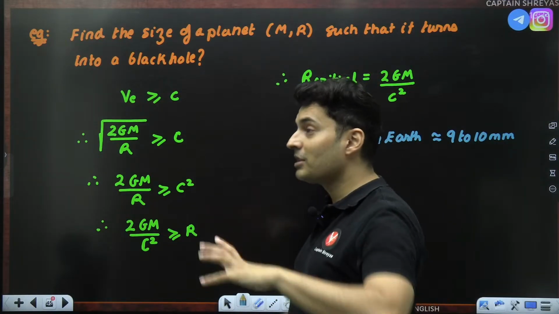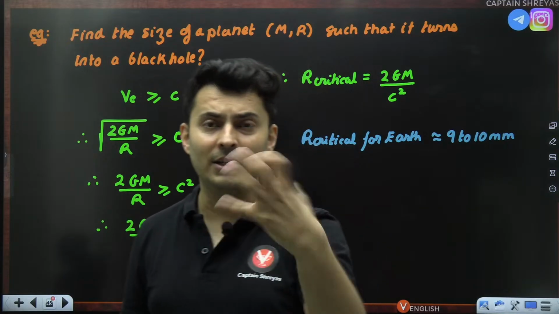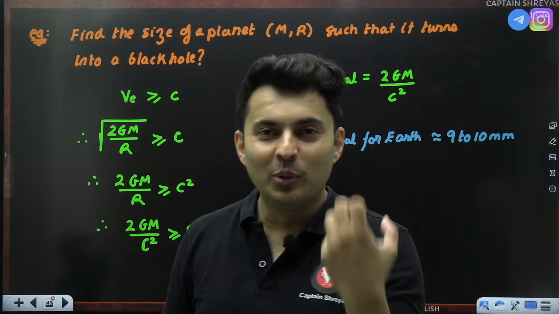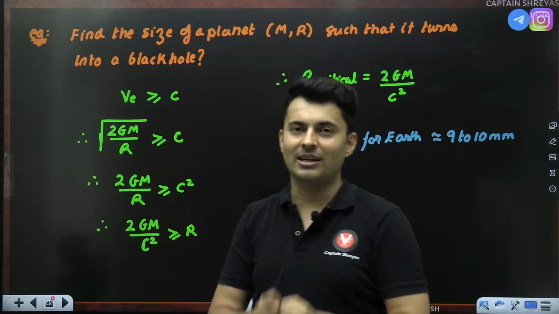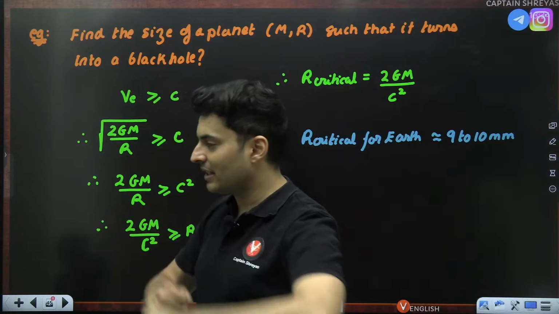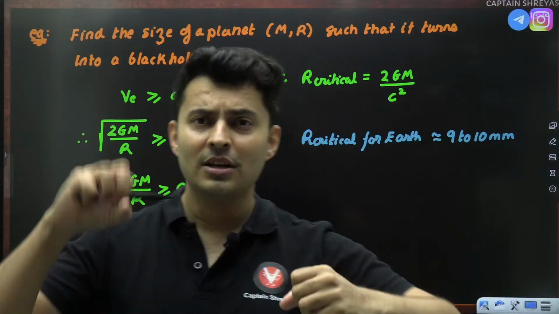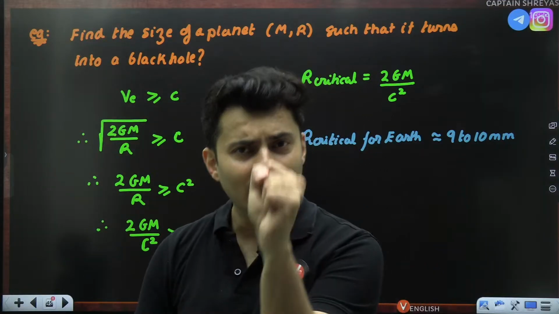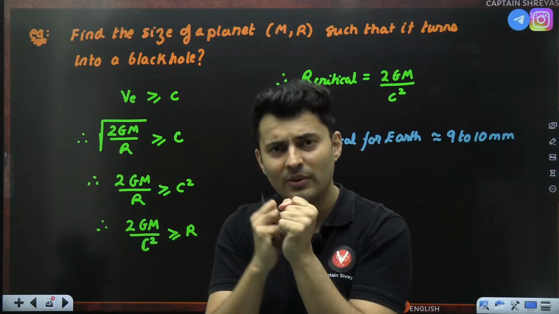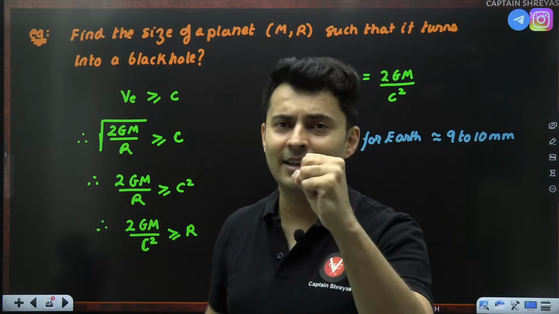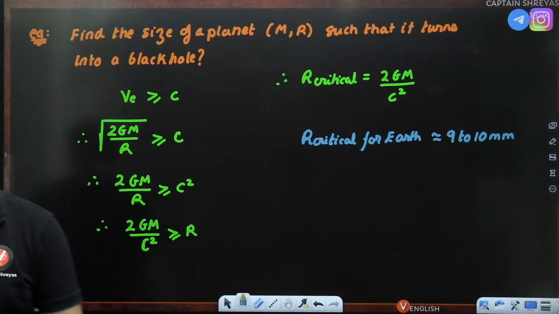So understand, black holes are not very huge. They are very teeny weeny objects, but the area around them is pulled by such strong gravitational fields that everything feels to be sucked into it. And the black hole keeps on sucking everything, like swallowing everything around it like a hungry giant. A star comes, it will swallow it, it will condense it. Some planet comes, it will swallow it. Some gas comes, it will swallow it. It keeps becoming bigger and bigger. They are like evil demons out there. Okay, that's what it is. I hope this is clear.